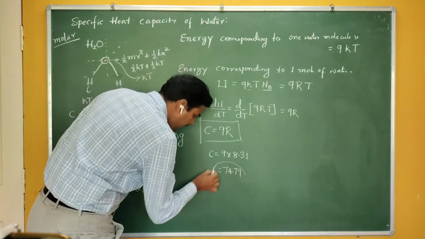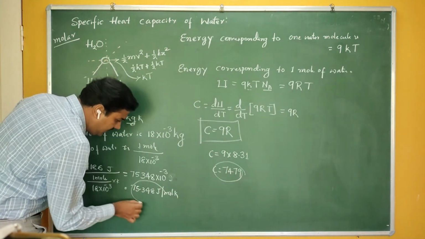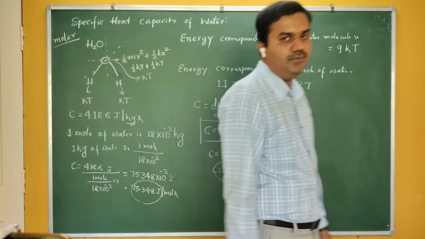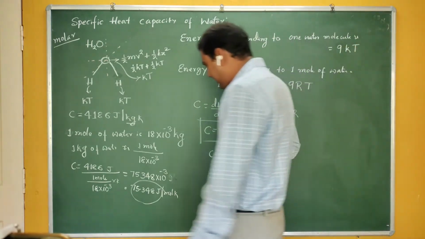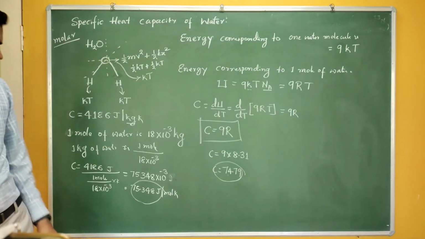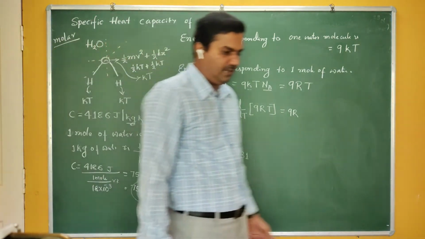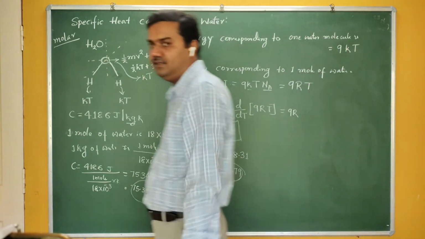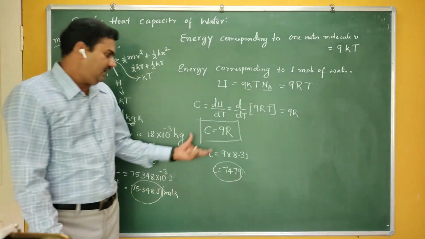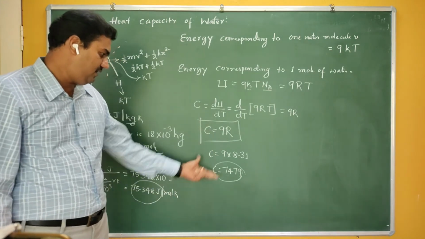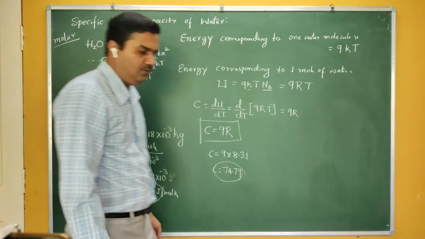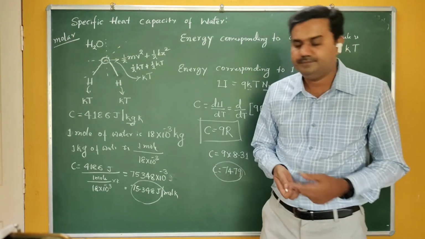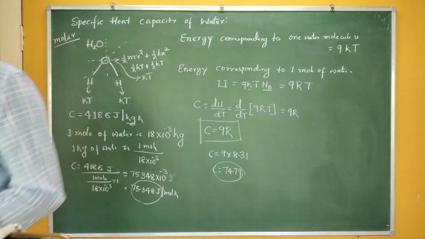This 74.79 is nearly equal to 75.348, so our theory nearly matches the experimental data. That means our assumption is correct: we can treat water like a solid. If we treat water like a solid, the molar specific heat of water is 9R and the data matches. So by using the law of equipartition of energy, we can also find the specific heat of water. Next, let us move on to the next discussion.